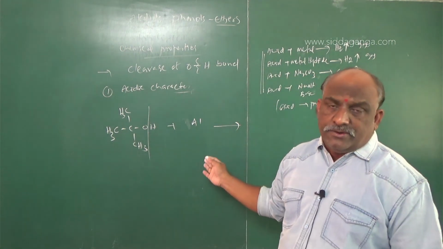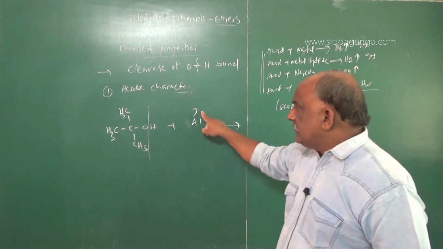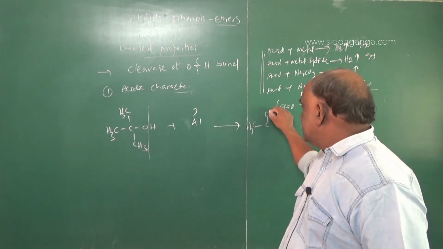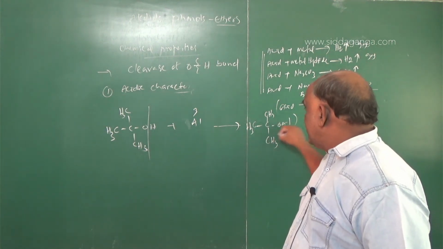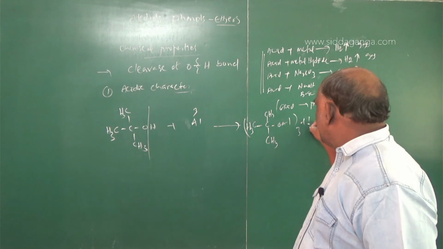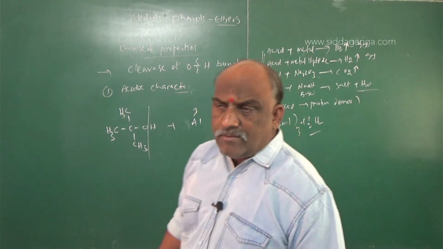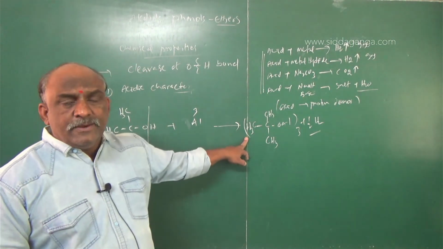Aluminum has valency 3, so you should add the group thrice. The answer is (CH3)3CO taken thrice with Al, plus 3/2 H2. Don't get confused, it is simple. Whenever a metal is there, it will liberate hydrogen gas.